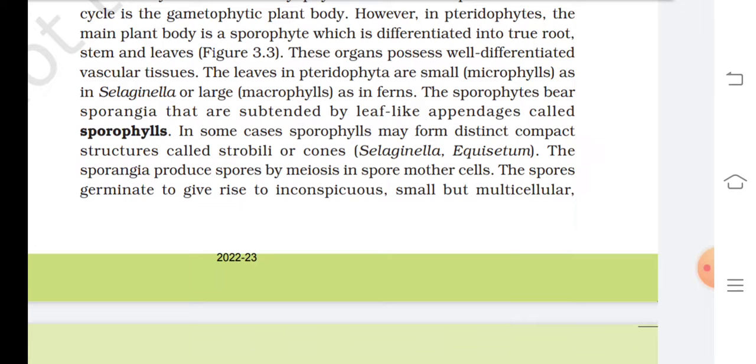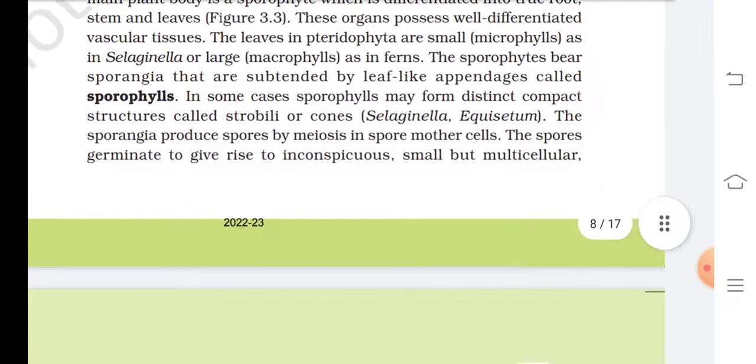The sporophytes bear sporangia that are subtended by leaf-like appendages called sporophylls. In some cases, sporophylls may form distinct compact structures called strobili or cones. Selaginella and Equisetum are examples of cones or strobili. The sporangia produce spores by meiosis in spore mother cells. The spores germinate to give rise to inconspicuous, small but multicellular,